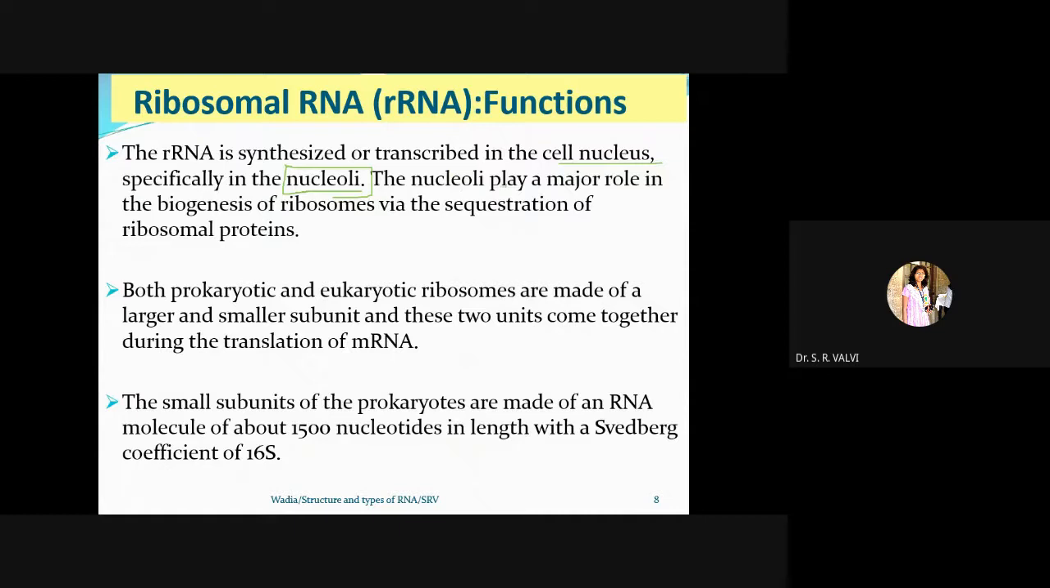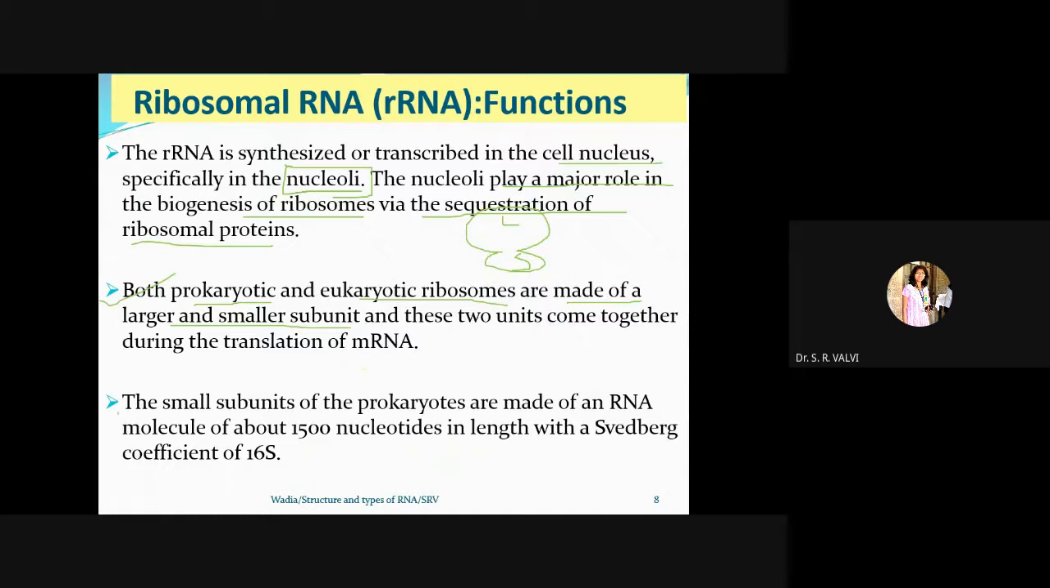The nucleoli play a major role in the biogenesis of ribosomes, right? Via the sequestration of ribosomal protein. Then come to the next function. Both pro and eukaryotic ribosomes are made of a large and a smaller subunit. So, as I discussed here, this is the larger one and this is the smaller one. Likewise, a larger subunit and a smaller subunit are present in the ribosomes of both pro and eukaryotic cells.